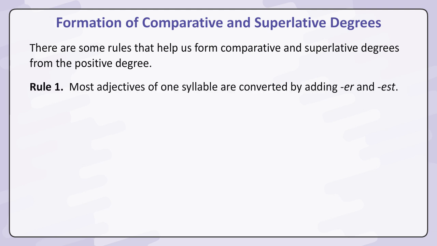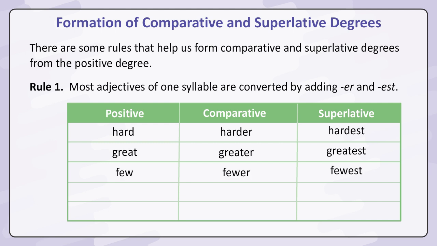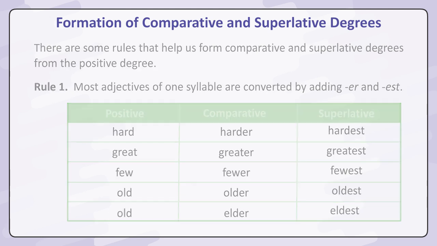Rule 1. Most adjectives of one syllable are converted by adding er and est. Positive, comparative, superlative. Hard, harder, hardest. Great, greater, greatest. Few, fewer, fewest. Old, older, oldest. Old, elder, eldest.